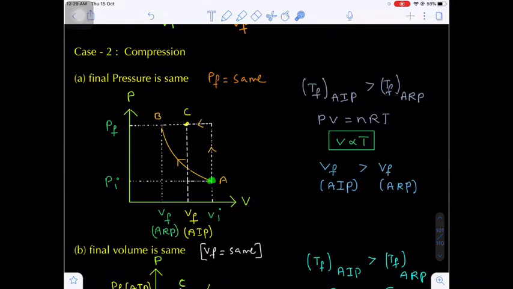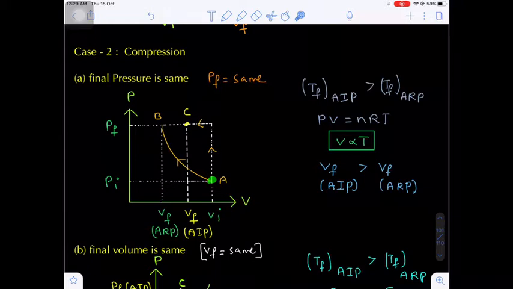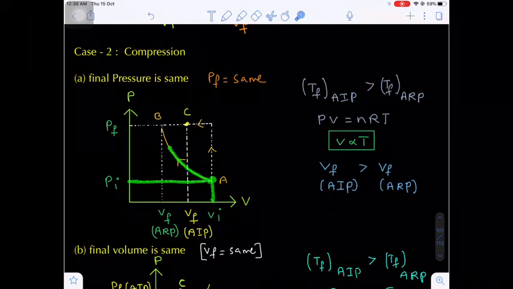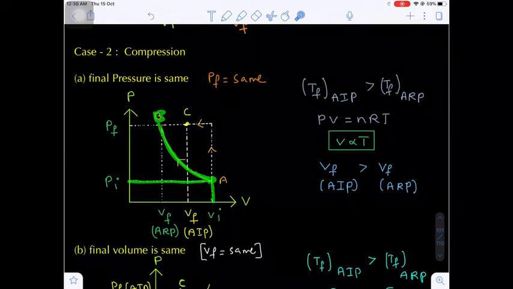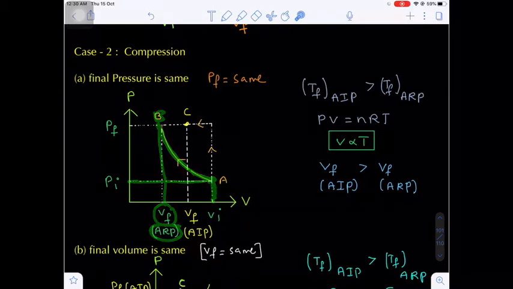Now the reverse direction. You see, I am standing at a point A. At the initial point A, what is the volume? Vi, the initial volume, and what is the pressure? Pi. Now I have to move to point B through this path. This is a rectangular hyperbola, the path corresponding to adiabatic reversible compression. Now this is the final volume. What is the final volume here? The adiabatic reversible volume.